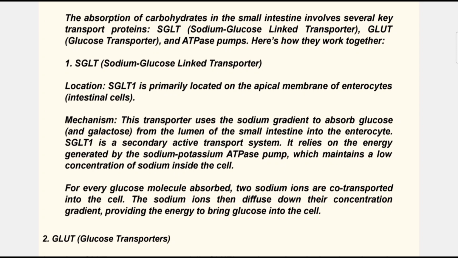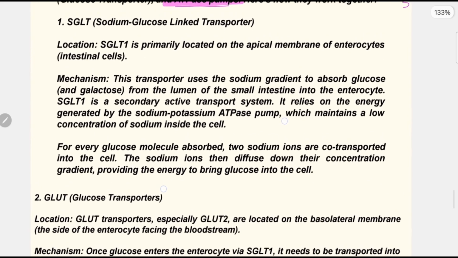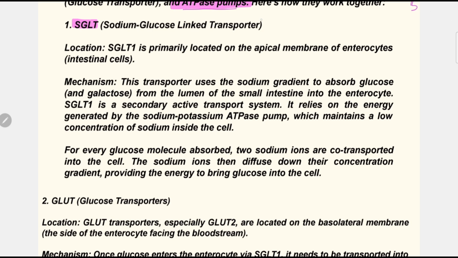Okay, important characteristics of the transporters. The absorption of carbohydrates in the small intestine involves several key transport proteins. First one is SGLT. We already know this name, sodium glucose linked transporter, SGLT1. Next is GLUT. We have 2 types of GLUT, GLUT2 and GLUT5. Next, the ATPase pump, sodium potassium ATPase pump. Okay, so first thing is SGLT, that means sodium glucose linked transporter.